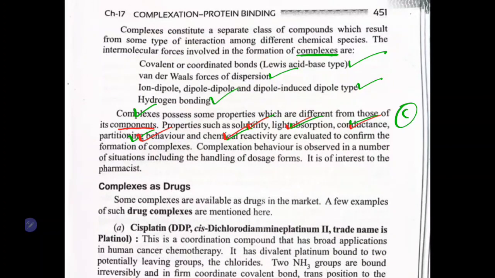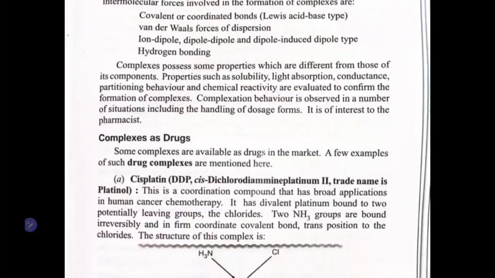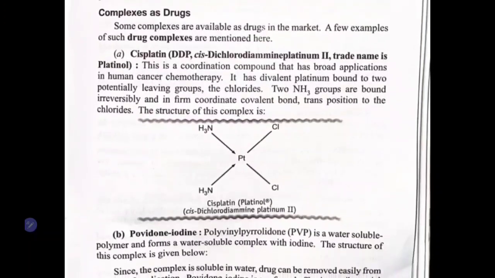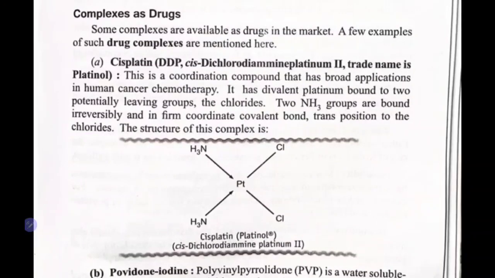Complexation behavior is observed in a number of situations, including the handling of dosage forms. So we observe complexation in the handling of dosage forms. Hence it is utmost important for us to know what a complex is and what complications we have. Now we will see some examples where we have a complexation situation in a dosage form.